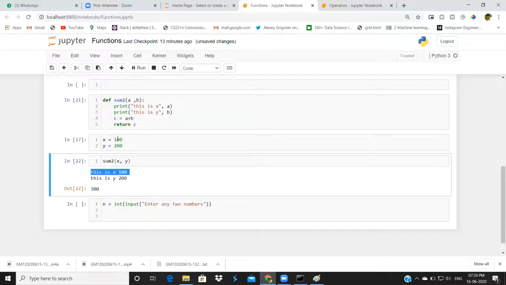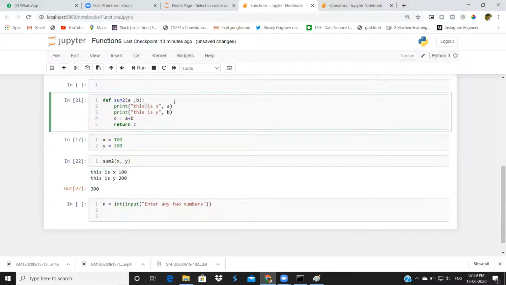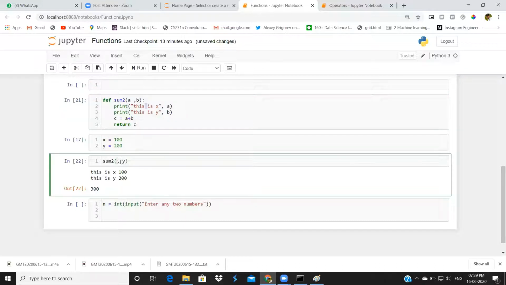Inside x we have 100. This x value is assigned to a, and y value is assigned to b, based on position. For suppose I'm sending y in place of x. Still we will get output. But if you observe, this is x equal to 200, y equal to 100. We just swapped the position, and the variable values also change.